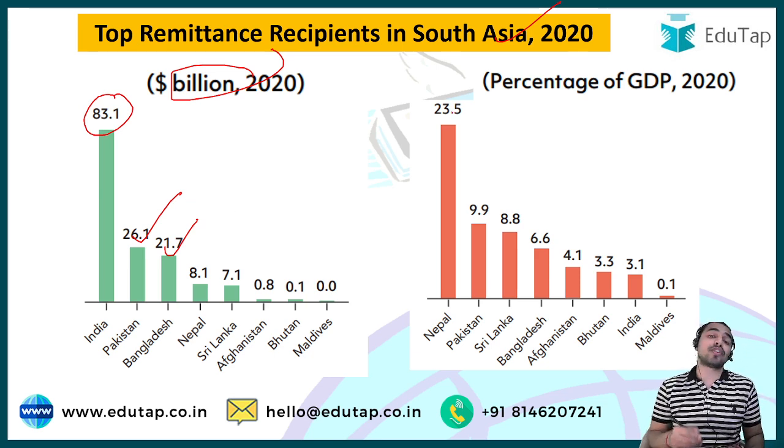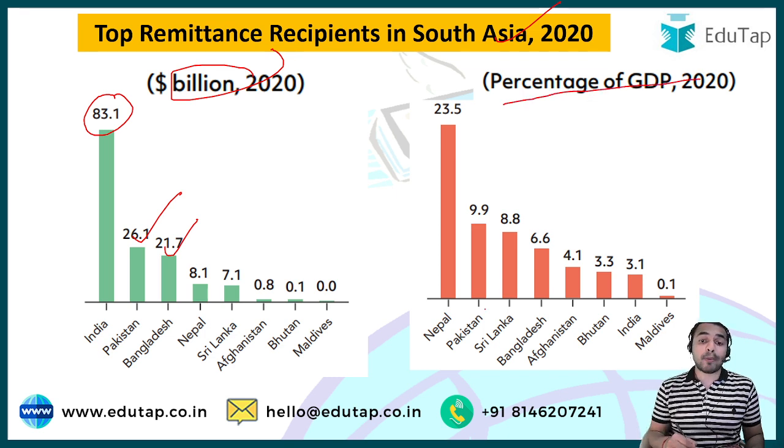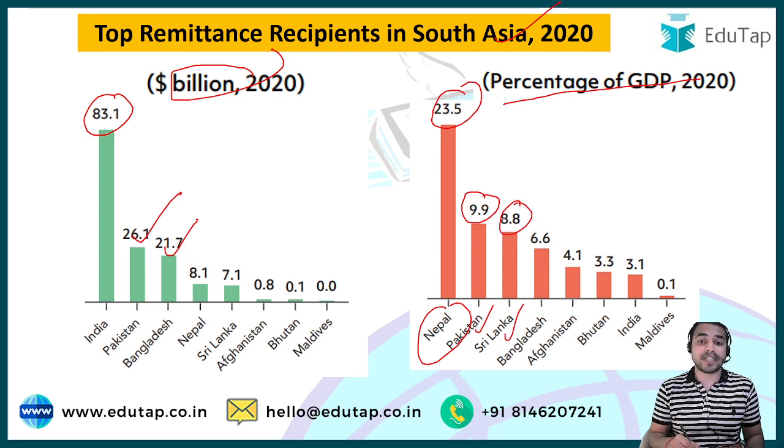And guys, if we talk about the remittance inflow in terms of the percentage of the GDP, then this particular list was topped by Nepal, having remittances accounting for 23.5% of the GDP, followed by Pakistan having remittances accounting for 9.9% of the GDP, followed by Sri Lanka with 8.8% of the GDP. And guys, if we talk about India, then India was having 3.1% of its GDP as remittances.